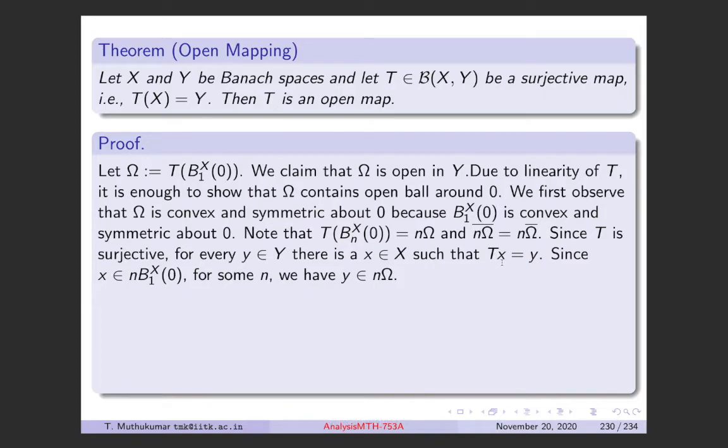Now any such x has to sit in some dilation of the unit ball by some n, which means that the y you started with, which is the image of x, has to sit in n omega, because the image of the unit ball is omega. So if x is in n B1X, then y is in n omega, again by linearity.